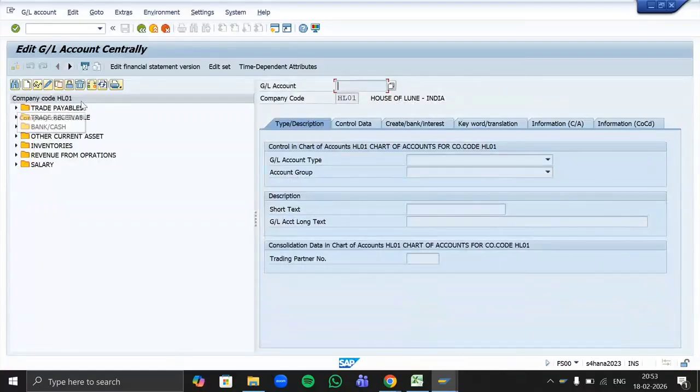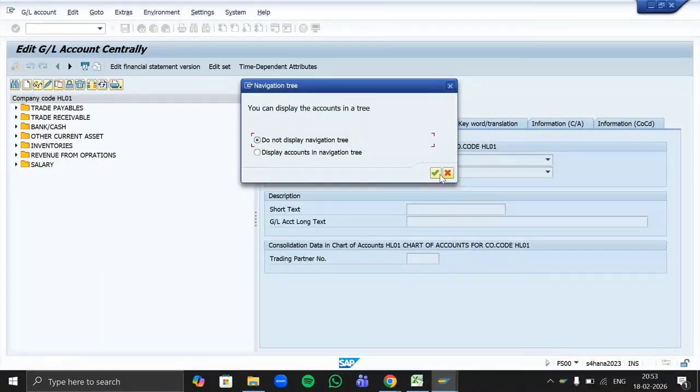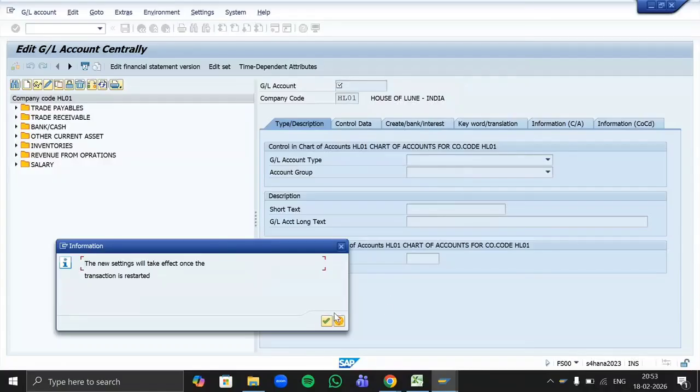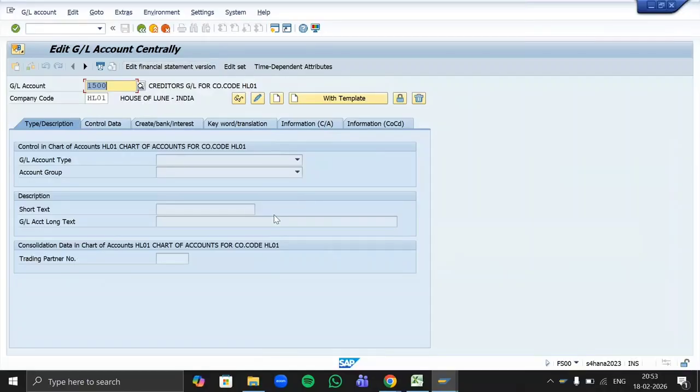Now, there is a chance that whenever you come here to FS00, your screen might be like this. Let me show you. Your screen might look like this. Okay, this is totally fine, but you should not be working on this screen.